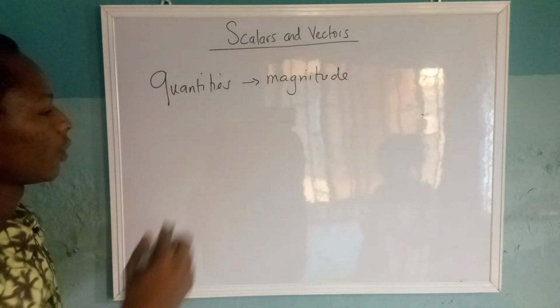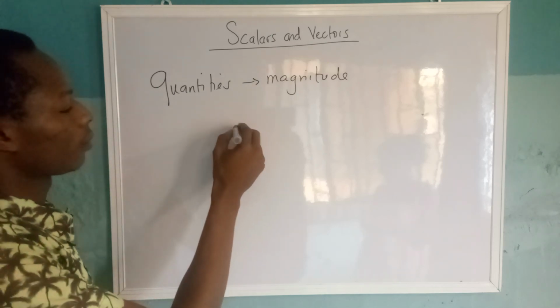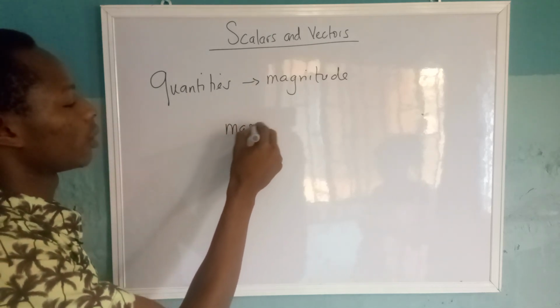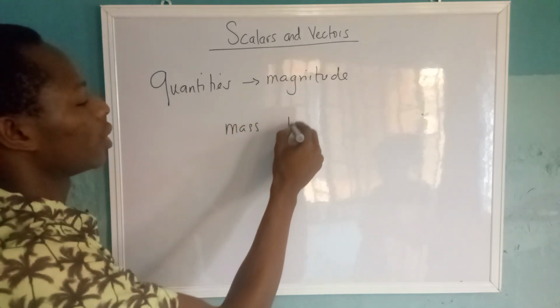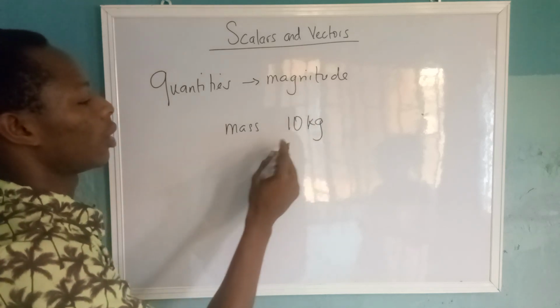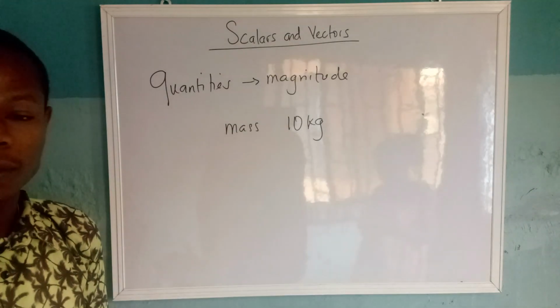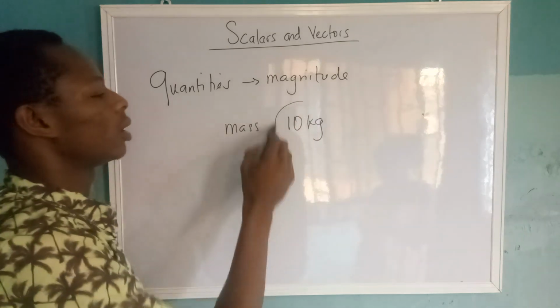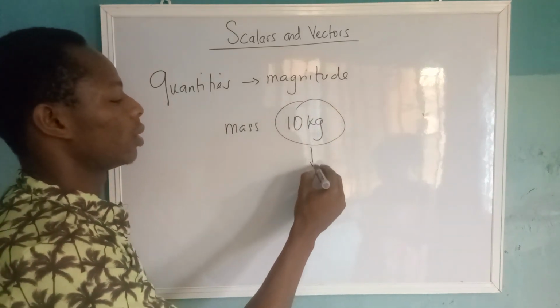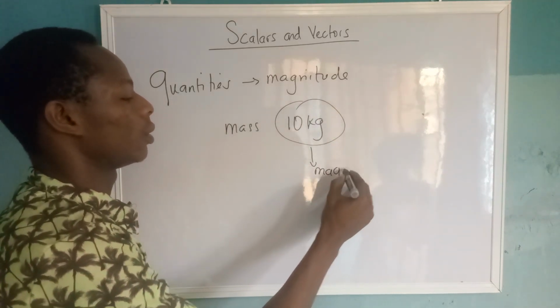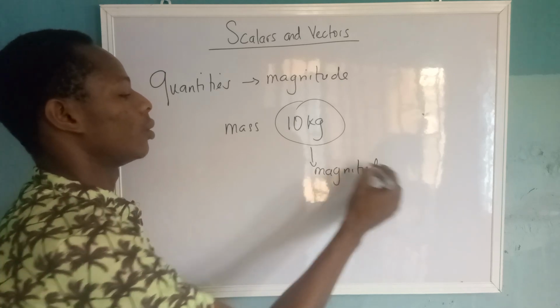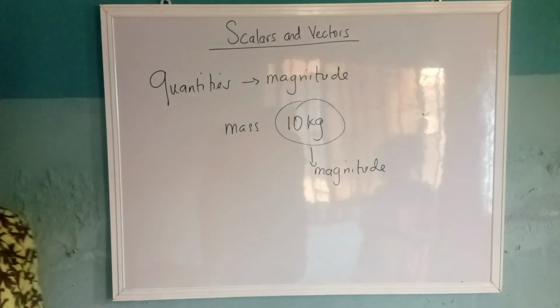For example, let's look at mass. Mass is a scalar quantity. You can have something like 10 kg. Okay, the 10 kg here is the magnitude. So, scalar quantities like this have no direction.